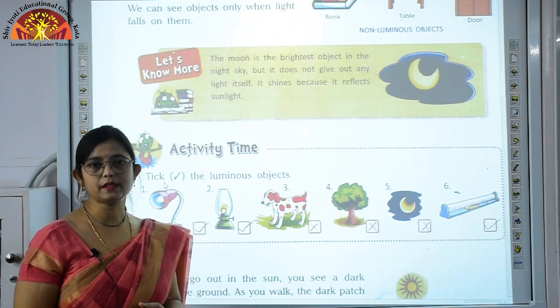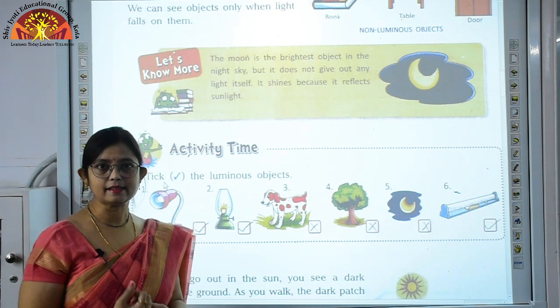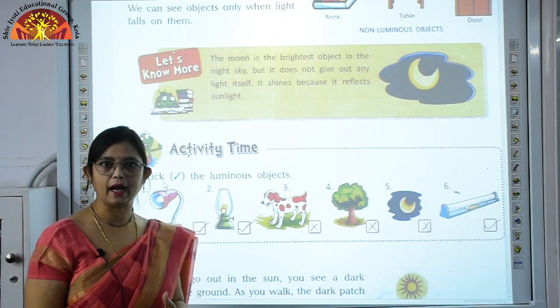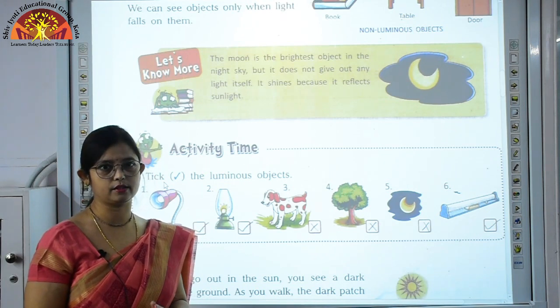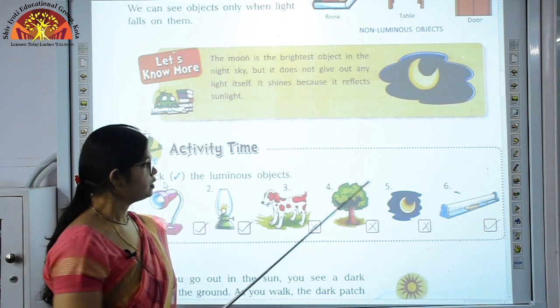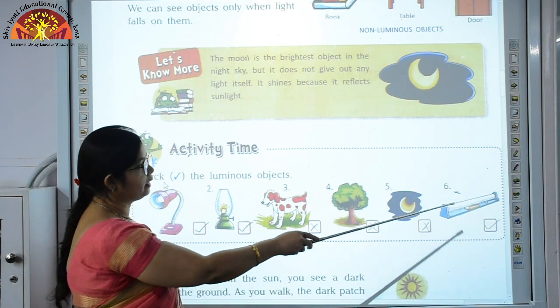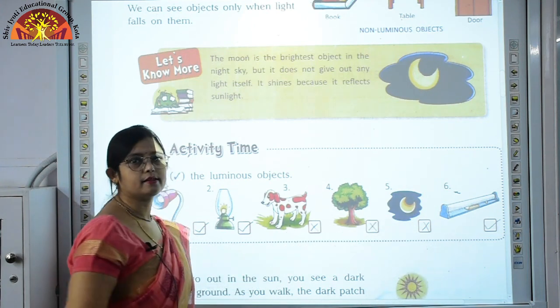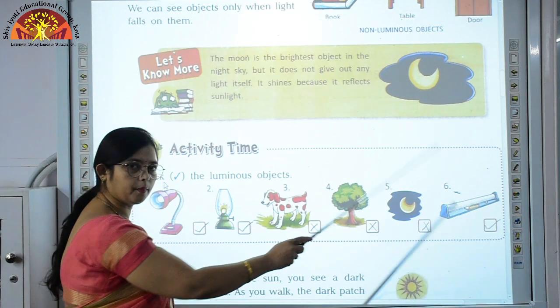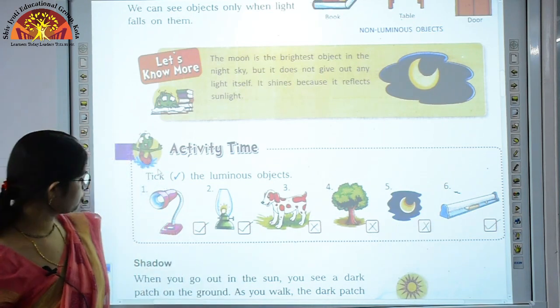It takes the sunlight and reflects it back. That's why it shines. So it is a non-luminous body, and we will put a cross over here. Then tube light. Tube light again is a luminous thing, so we will put a tick mark over here. So now we come to shadow.